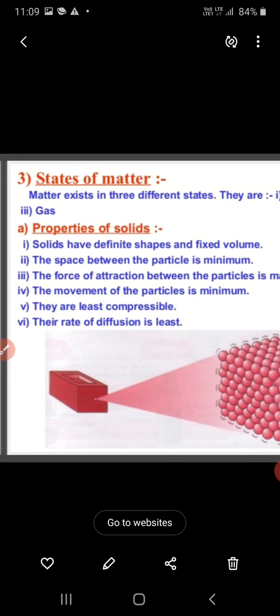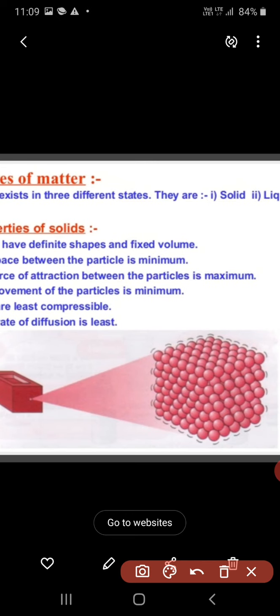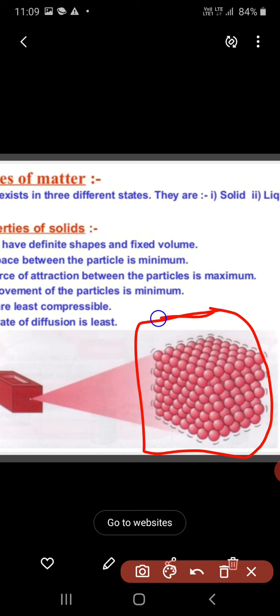Solids have definite shape and fixed volume. See this image here. All the particles of a solid are very closely packed with each other. The spaces are very few. Actually, we can say there is no space between two particles. So it has a definite shape and fixed volume.